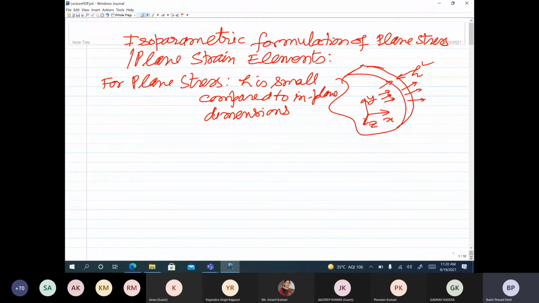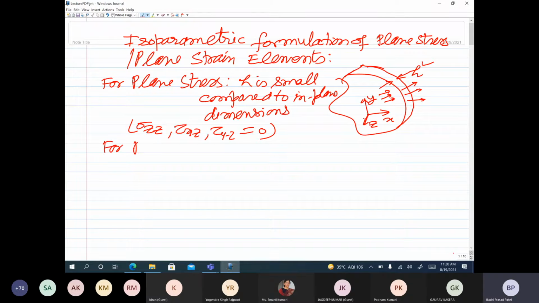If the thickness is very small compared to the dimensions along x and y, then we treat the problem as a plane stress problem, and sigma zz, tau xz and tau yz are all equal to 0.